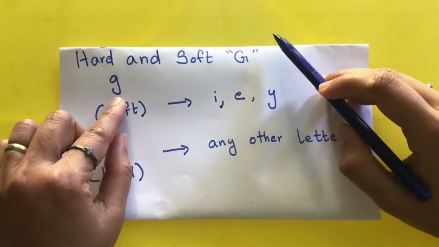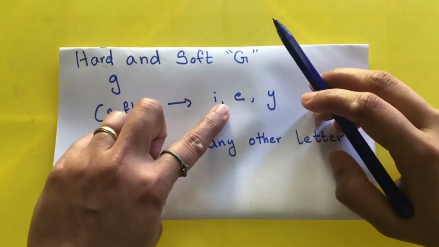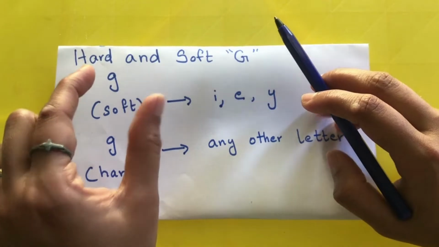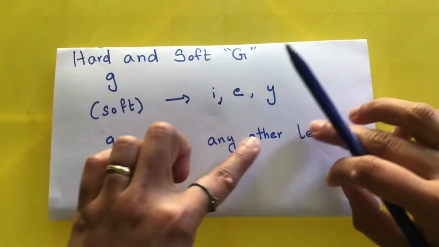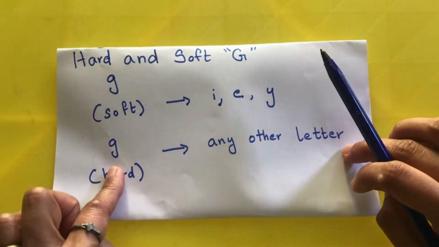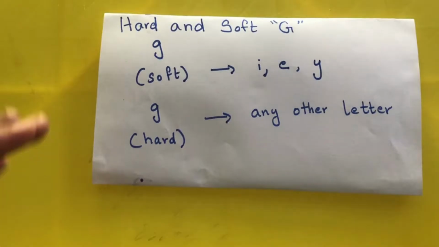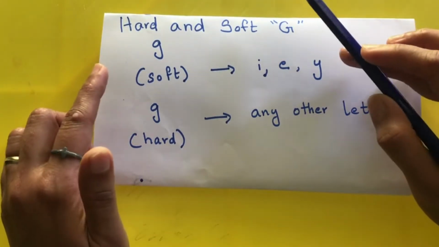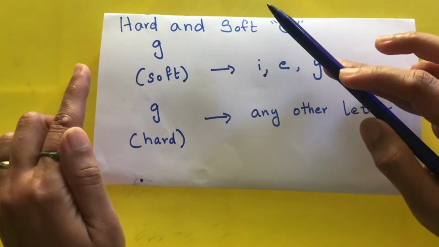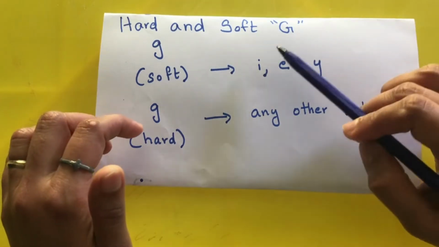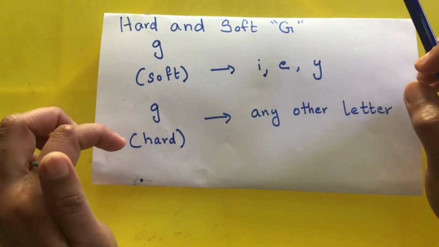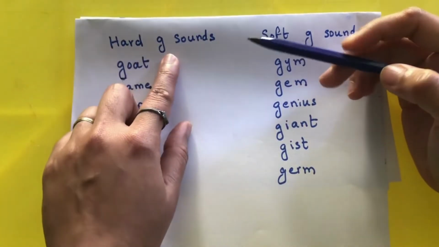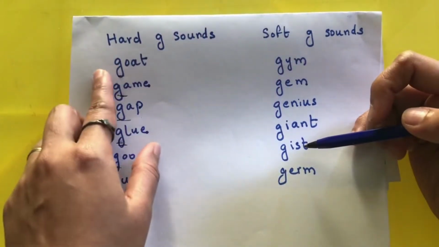The general rule is that if the letter G is followed by I, E, or Y, it makes the soft J sound. If it is followed by any other letters, it makes the hard G sound. But it's also important to remember there are some exceptions to this rule. For example, in words like girl and gift, even though G is followed by the letter I, it makes the hard G sound.